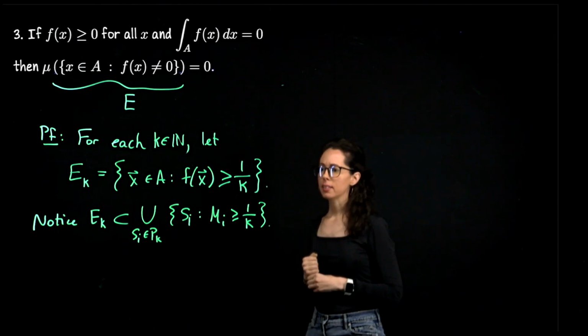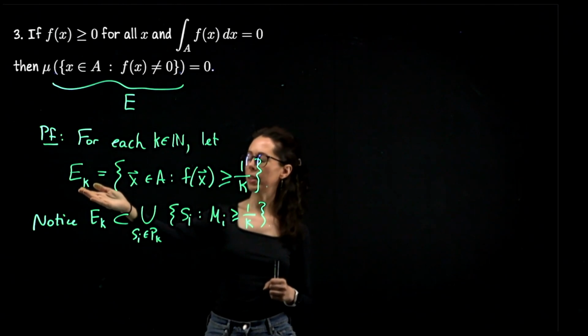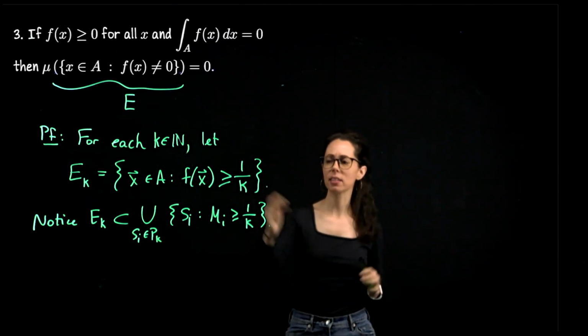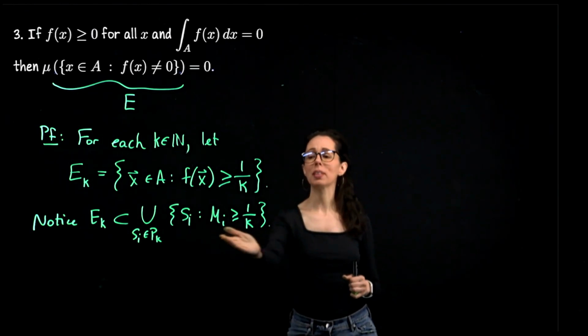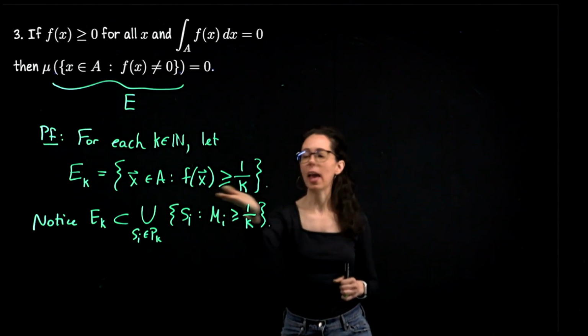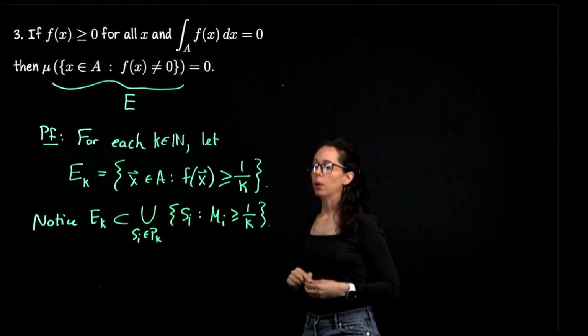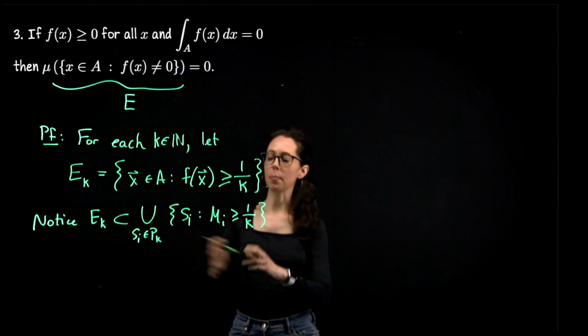So any subrectangle in the partition which contains a point of E sub k is one where the sup will be greater than or equal to 1 over k, and we won't have any subrectangles whose sup is less than 1 over k contain any points satisfying this condition to be in E sub k. Okay, so we just need to show now that the volume of these subrectangles is less than epsilon.